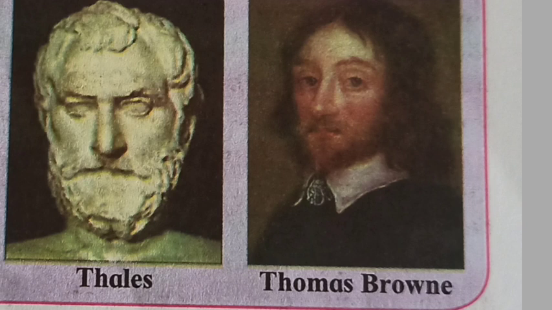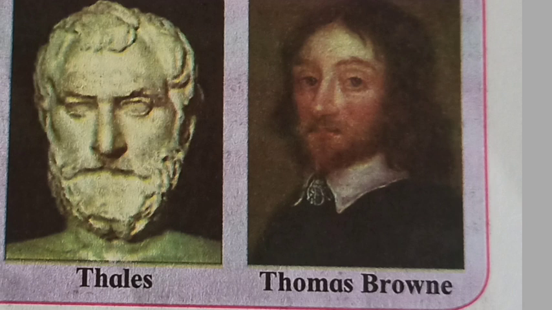Therefore, this property of amber to attract things was named electricity by Thomas Brown in 1646 AD. Both these scientists worked hard to research electricity.